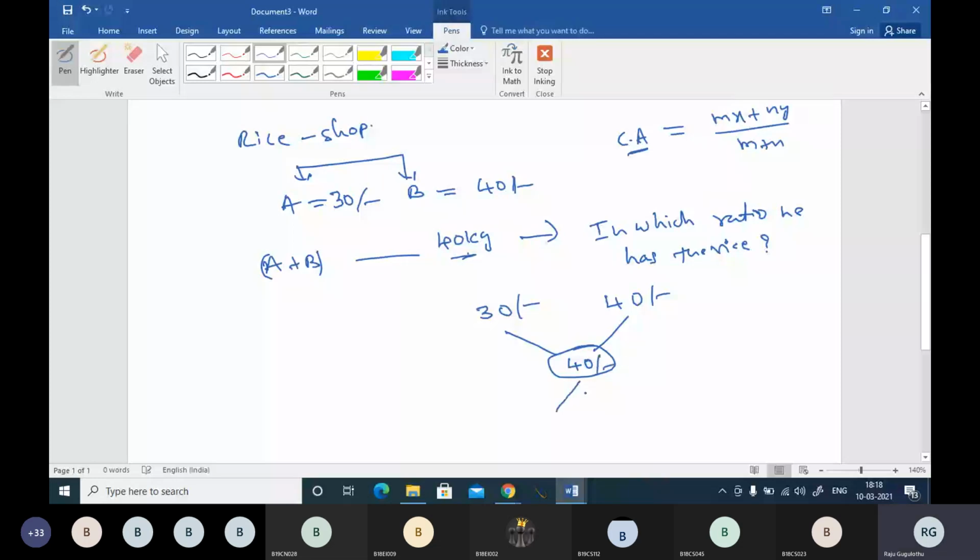Then here comes the ratio part, boss. Here comes the ratio, and the ratio comes like this. What was your answer? 1:10, but one difference is coming as 0. One difference is here, you can see both are 40, right? Difference is 0.